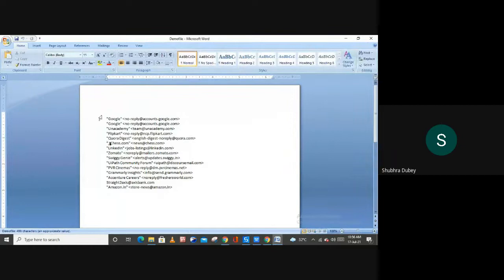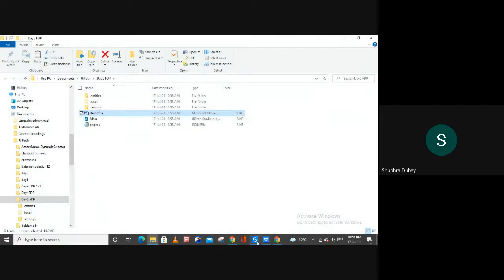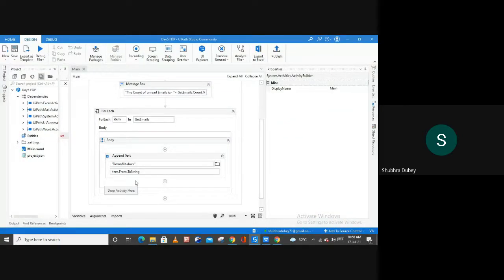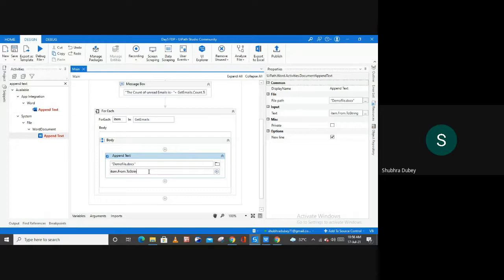So this time, as you can see, I have the detail of who is the sender of the mail, right? So Google, Unacademy, Flipkart, and so on. So now we have the details of the sender. And similarly, if you want to check the other things about your mail, what you can do here is type item and then dot. Let me show you all the properties. The very first thing you can fetch is this from. Also, if you want to know only the address, for this you can type from and then again dot and then address. So here you have the address, right?